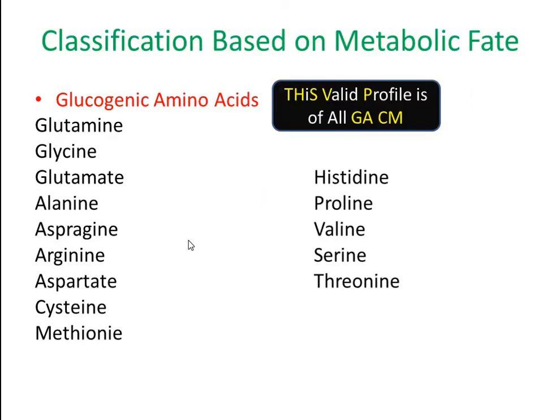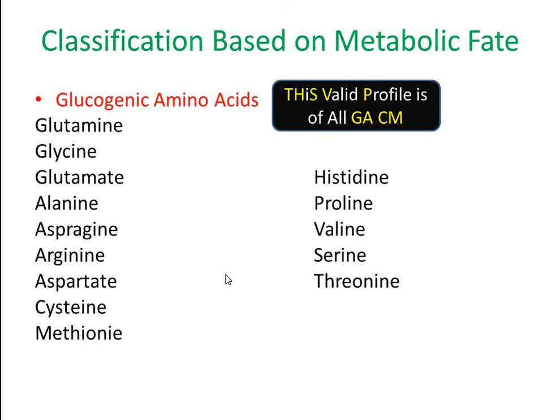The next classification is based on the metabolic fate of these amino acids. The first group is the glucogenic amino acids. So these amino acids are used in the biosynthesis of glucose. That's why they are referred to as glucogenic amino acids. So these include glutamine, glycine, glutamate, alanine, asparagine, arginine, aspartate, cysteine, methionine, histidine, proline, valine, serine and threonine.